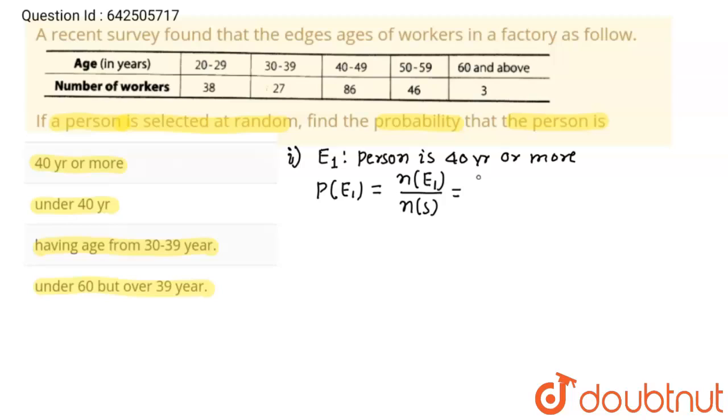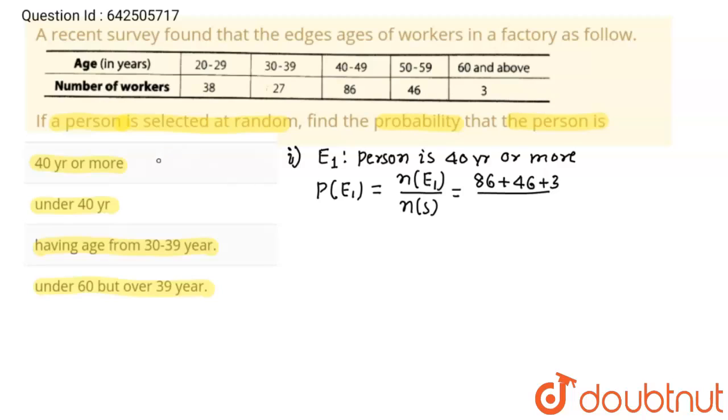So n of E1 is 86 plus 46 plus 3 upon n of S, and n of S is the total.